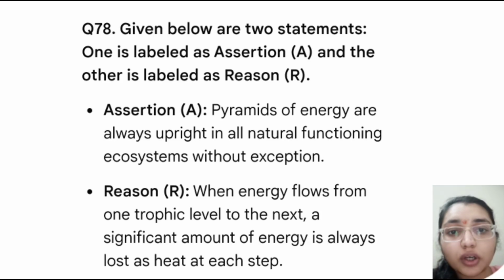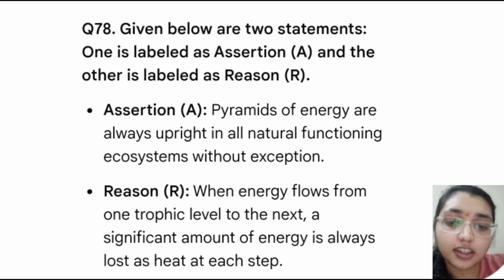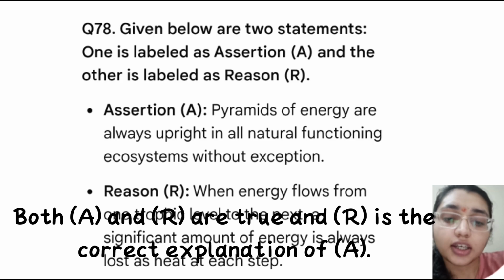Here given below are two statements, assertion and reason. We have to tell whether A and R are true and R is the correct explanation of A, or not, or both are false. So here, the pyramid of energy is always upright. It is true in all natural functional ecosystems without exception. The assertion is true. The reason: when energy flows from one trophic level to the next, a significant amount of energy is always lost as heat at each step. So this is true, and R is the correct explanation of A. So both A and R are true.